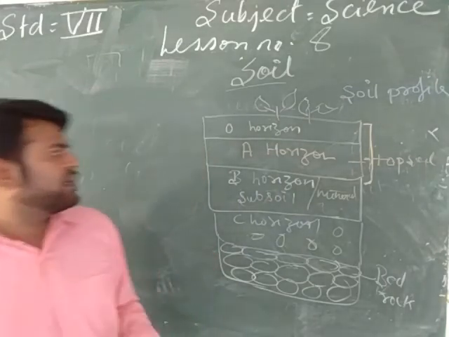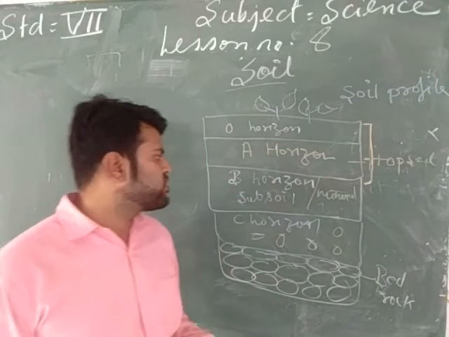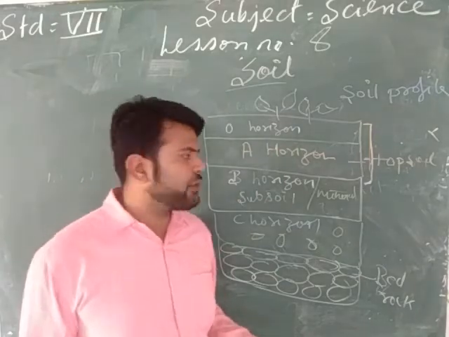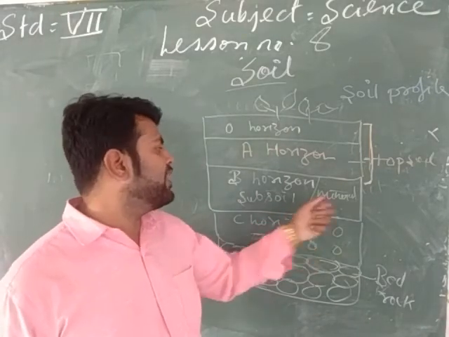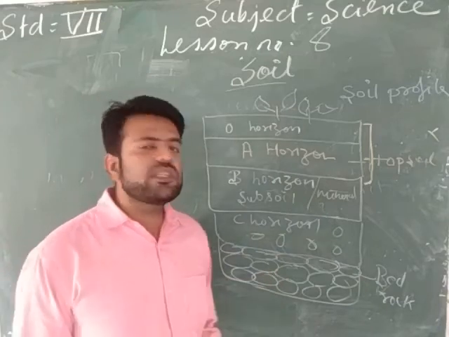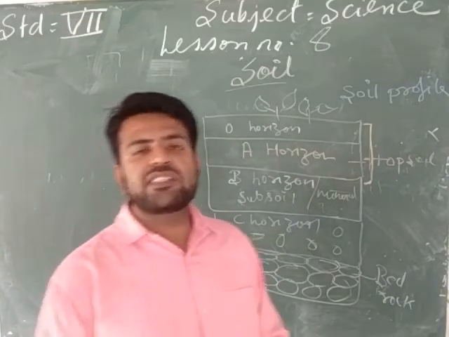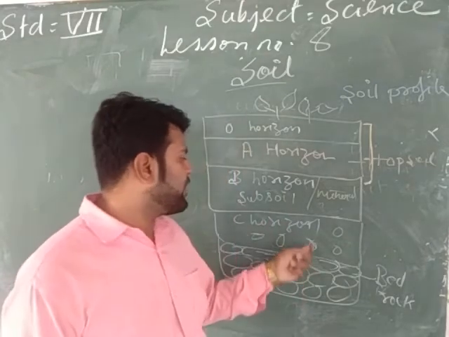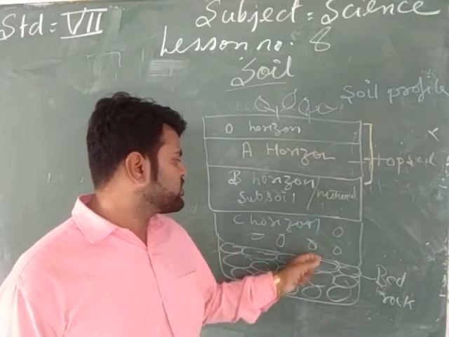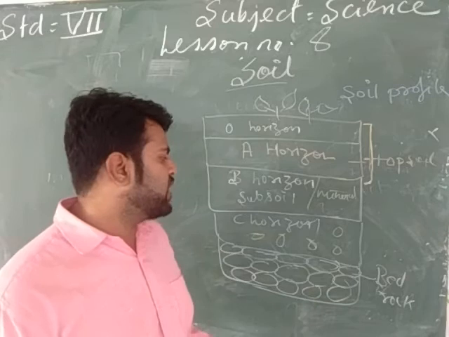Next, my dear beta, the third layer of the soil is the B horizon or subsoil. This B horizon or subsoil is rich in minerals. Next, the C horizon. C horizon consists of partially broken big pieces of rock.